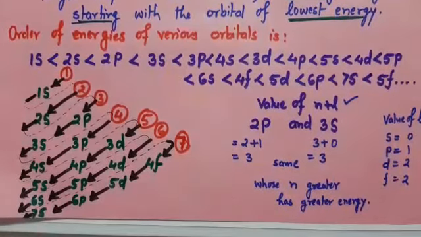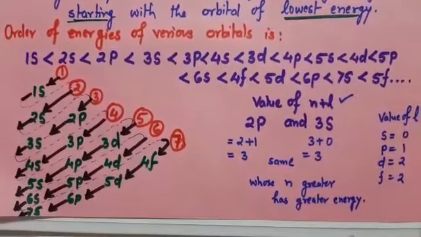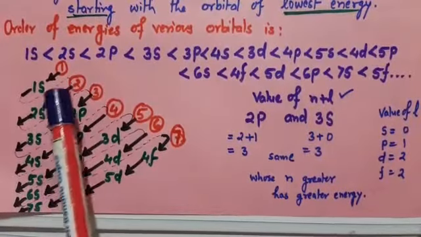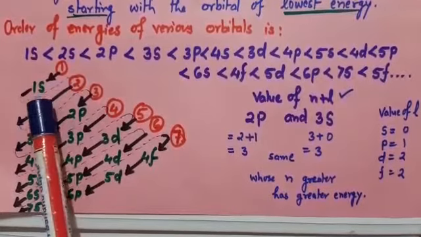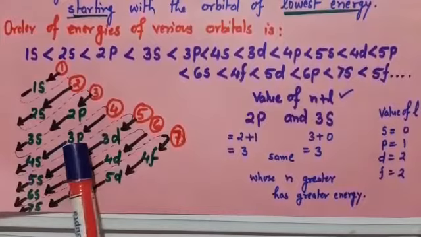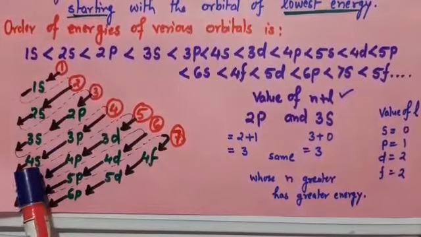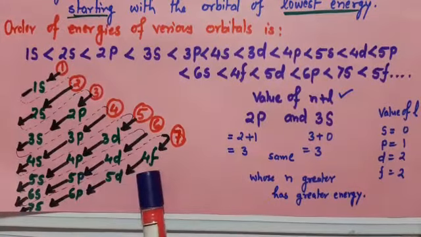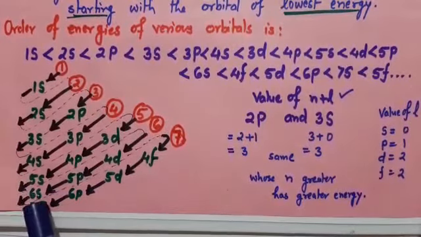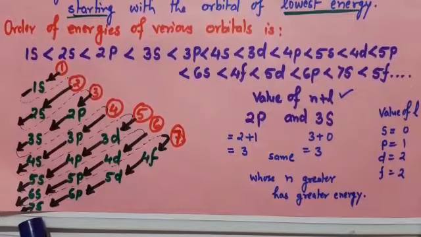See how we will find the order. One condition is you write in this manner: 1s, 2s, 2p, 3s, 3p, 3d, then 4s, 4p, 4d, 4f, 5s, 5p, 5d, 6s, 6p, and 7s.